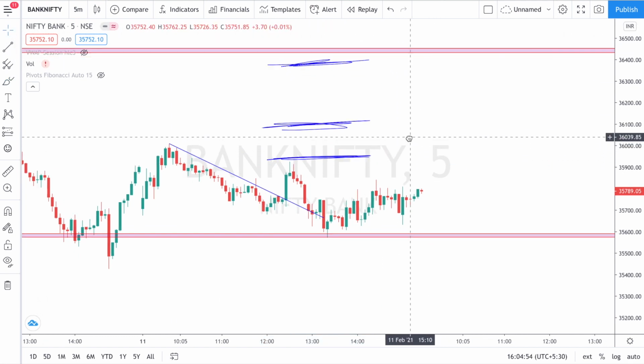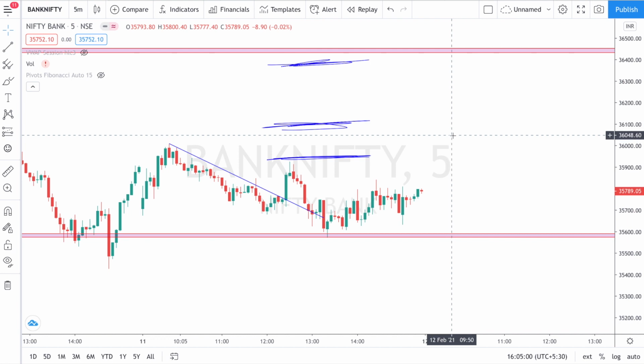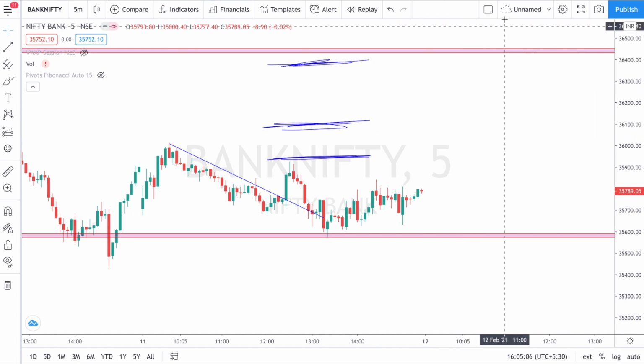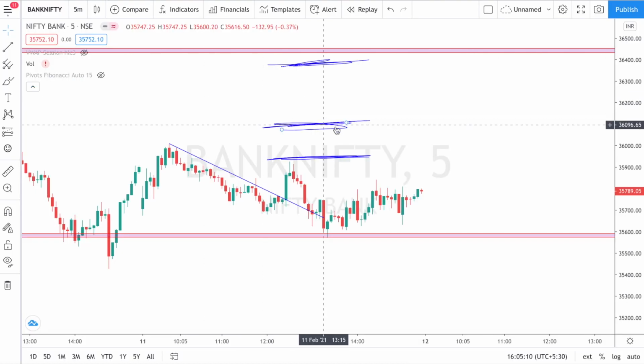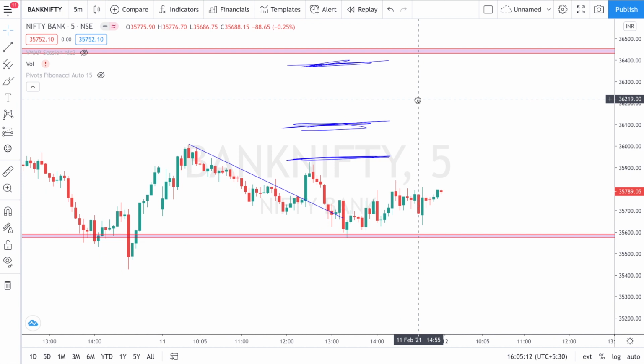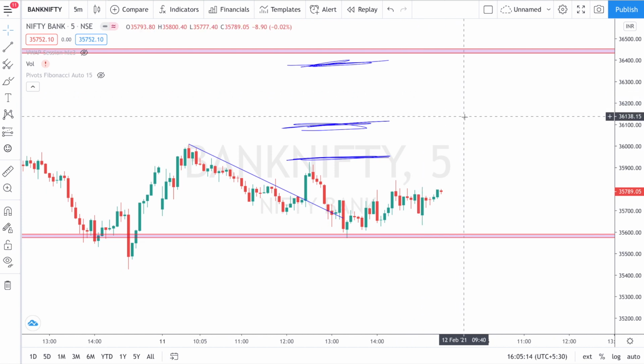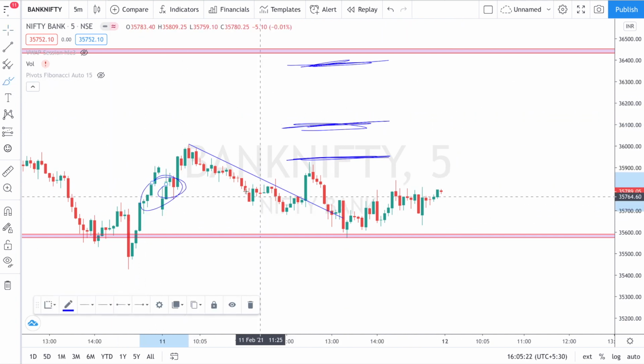So that is how we mold ourselves according to market conditions. I hope my analysis was useful to you all. I explained all my trades in this area so that whenever you trade next time, you have such a mentality to mold yourself according to market conditions. That is a good example here. 200 profit, 200 loss.